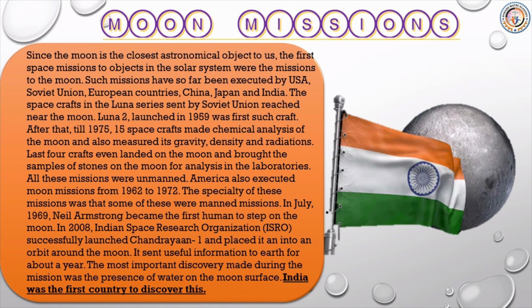It sent useful information to the Earth for about a year. The most important discovery made during the mission was the presence of water on the moon's surface. India was the first country to discover this.